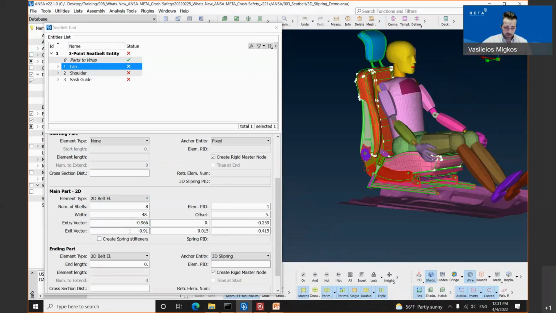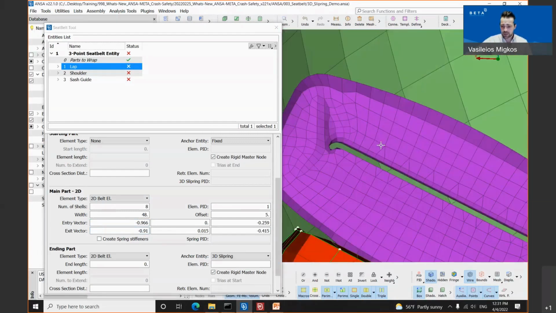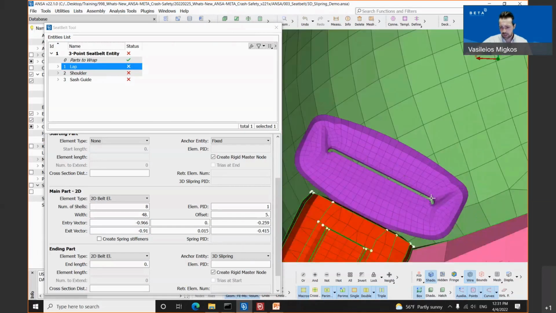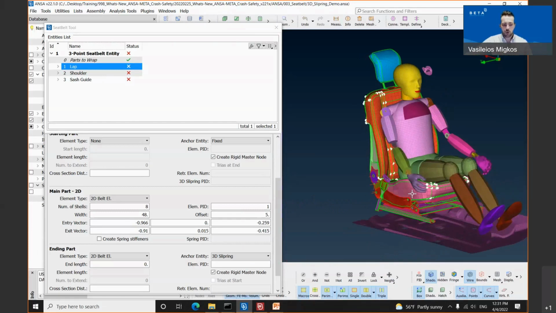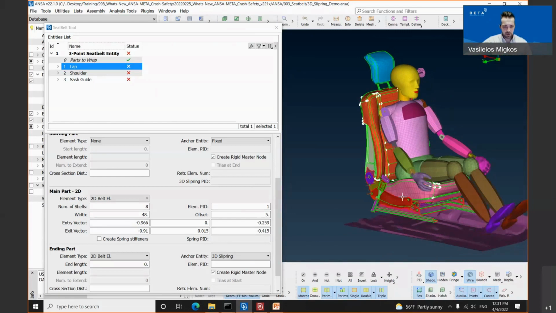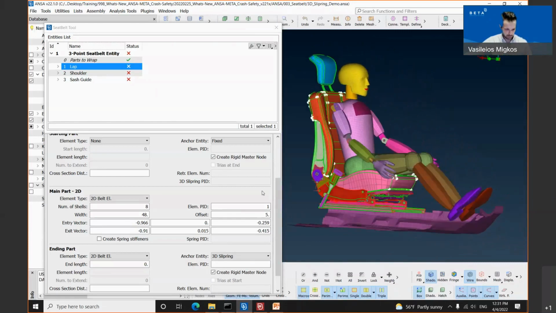Regarding the exit vector, the same procedure: click the F1 keyboard button, and in our example, I have selected the first node here on the buckle and the second node in that. Keep in mind that the vector orientation for all the components of our seatbelt must be in the same direction in order to get the best result out of our seatbelt tool.